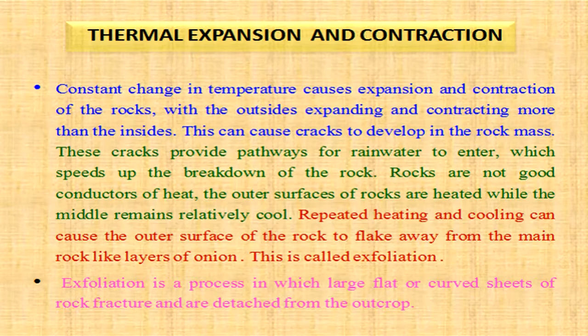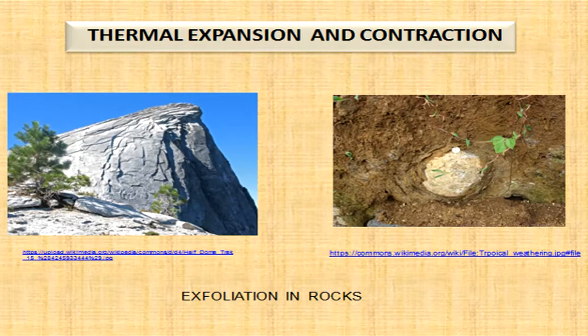Repeated heating and cooling can cause the outer surface of the rock to flake away from the main rock like layers of an onion. This is called exfoliation. Exfoliation is a process in which large, flat or curved sheets of rock fracture and are detached from the outcrop. We can see the phenomenon of exfoliation in these two photographs. The first one is a granite outcrop, and the second one is a basalt showing exfoliation.